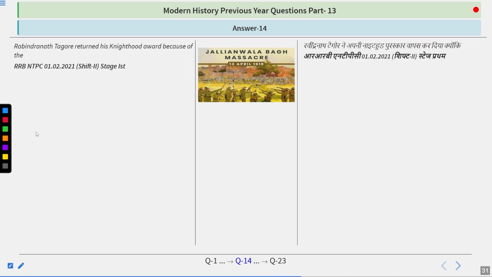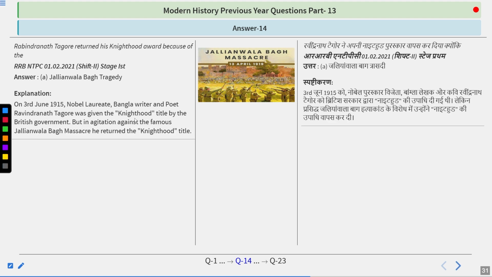And I just said in the last question about it, the answer is Jallianwala Bagh tragedy. On 3rd June 1915, Nobel laureate, Bangla writer and poet Rabindranath Tagore was given the knighthood title by the British government. Earlier in 1913, he also got a Nobel Prize for his book Gitanjali. But in agitation against the famous Jallianwala Bagh massacre, he returned the knighthood title. Knighthood title is also known as Sir title. In 2024, this year only, Bharti Mittal, the chairman of Airtel, was also provided the honor of knighthood.